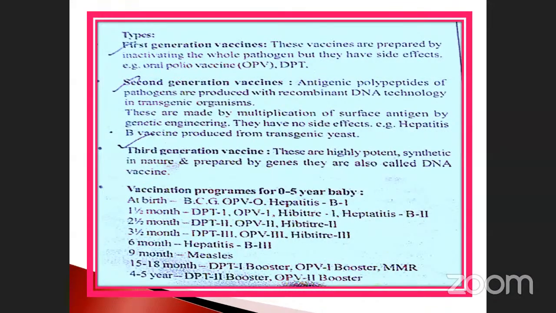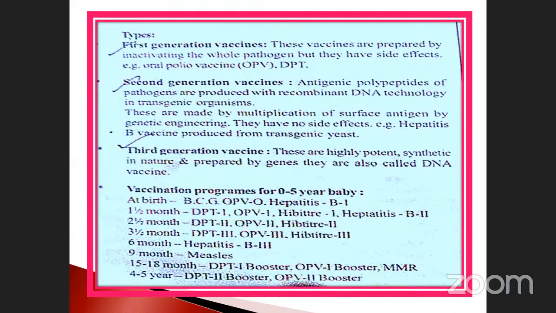Okay. The first generation of vaccines: these vaccines are prepared by inactivating the whole pathogens. Sometimes they may ask this question in NEET. How? Killed vaccine, particularly the inactivation of the whole pathogen. The whole pathogen is inactivated and used for the vaccination process.